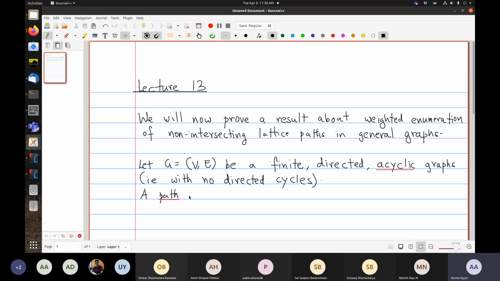A path in G is a sequence of vertices P equals V0, V1, V2, to Vk, such that (Vi, Vi+1) belongs to E for all i.